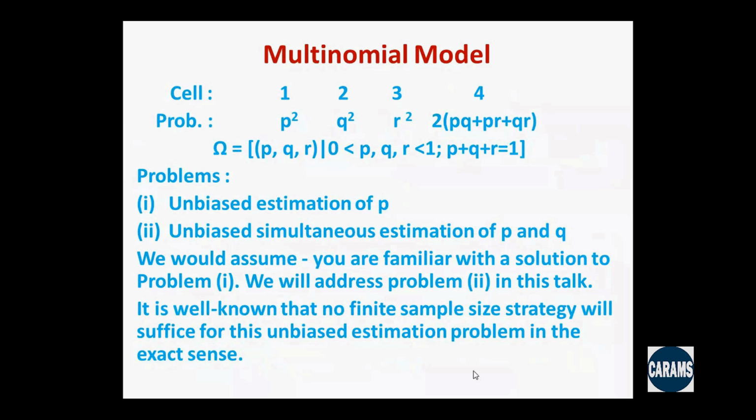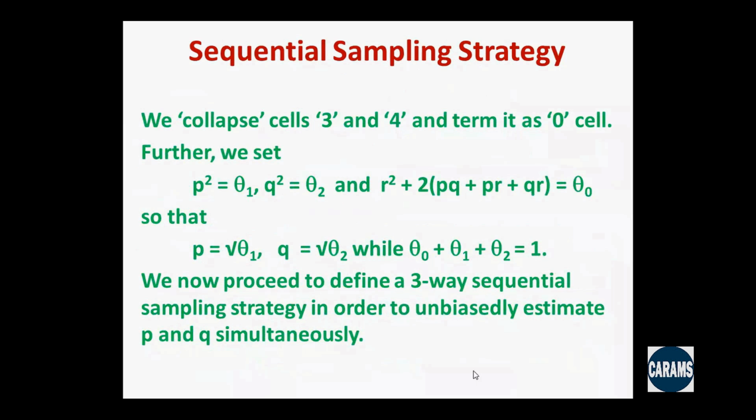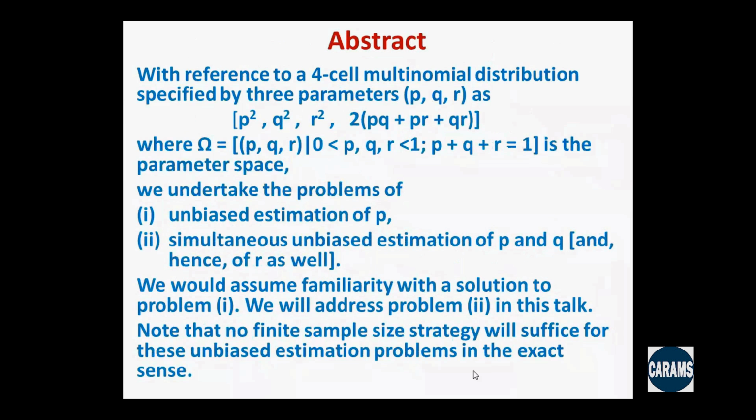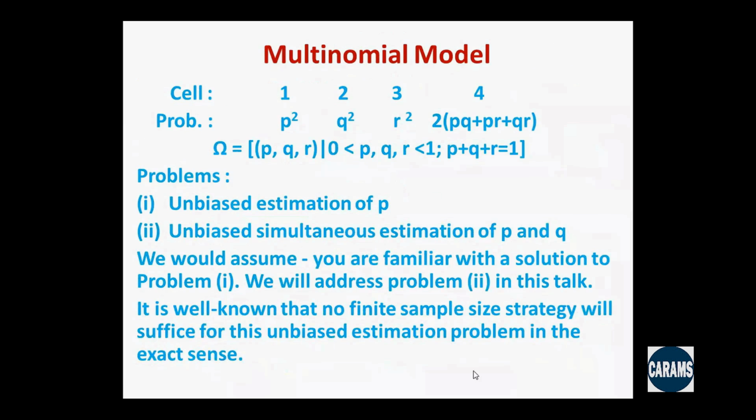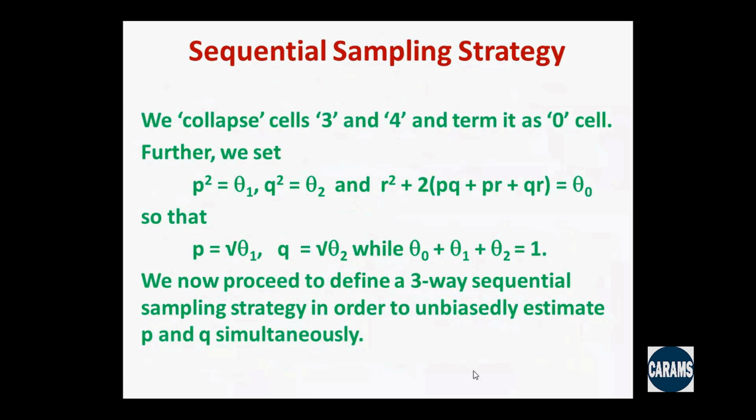So we are looking to the problem. So we go for a sequential sampling strategy. So we collapse the cells 3 and 4. These are the cells R squared and 2 into (PQ plus PR plus QR). These 2 things we club together, and that total we call theta 0, and P squared we write theta 1, and Q squared we write theta 2.